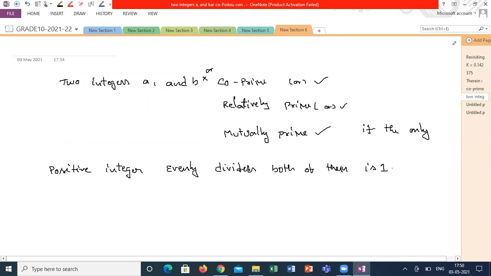What he said, the common factor should be 1. Then those sets of numbers are called co-primes. That means one number can't be divided by another number. If I take 4 and 9, 4 can't be divided by 9, and 9 can't be divided by 4. I can take 8, 9. 8 can't be divided by 9, and 9 can't be divided by 8. These sets of numbers are called co-primes.